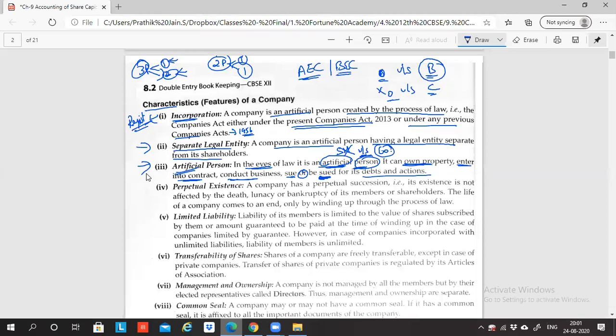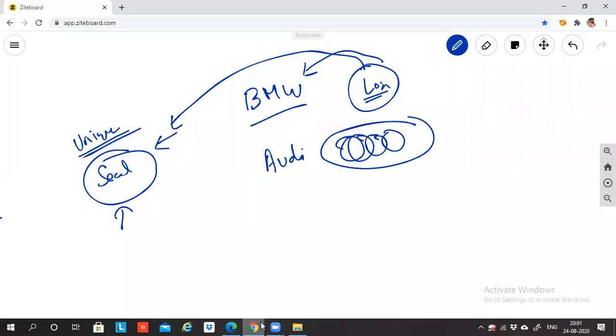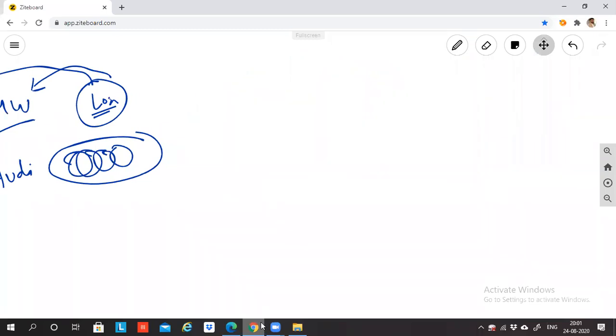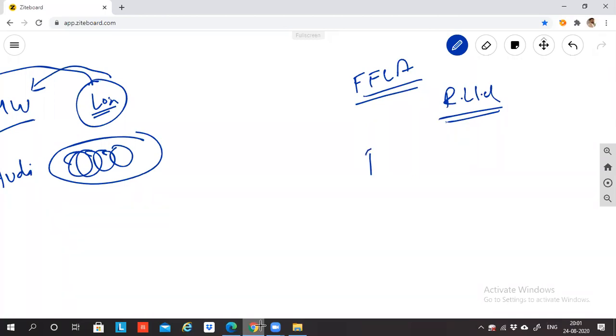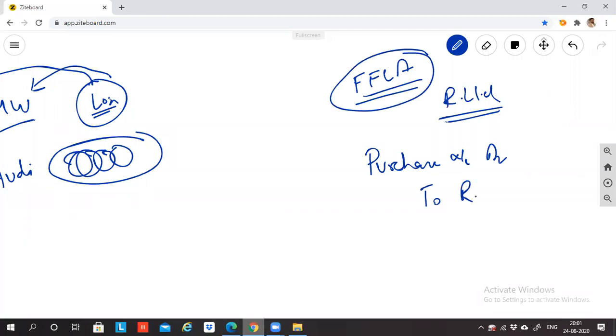So if you see Reliance Limited, let's suppose Fortune Fund Learning Academy has purchased some goods from Reliance Limited. We have purchased from Reliance Limited. So what do we do in a personal account? The entry we pass is purchase account debit. In the books of Fortune Fund Learning Academy, I'm recording this entry: purchase account debit to Reliance Limited.